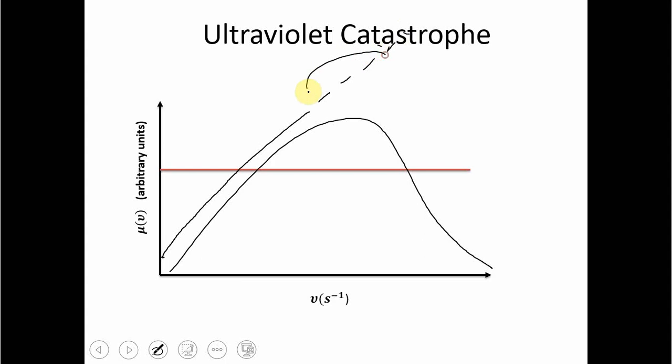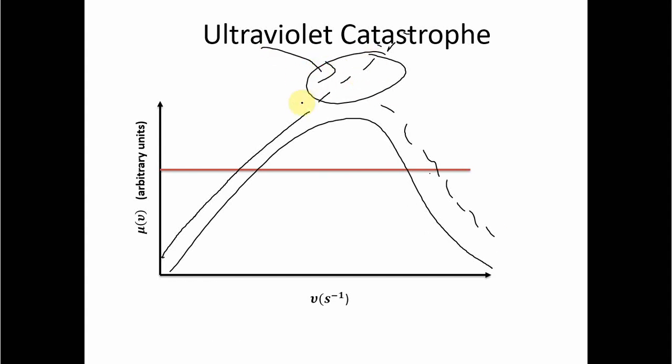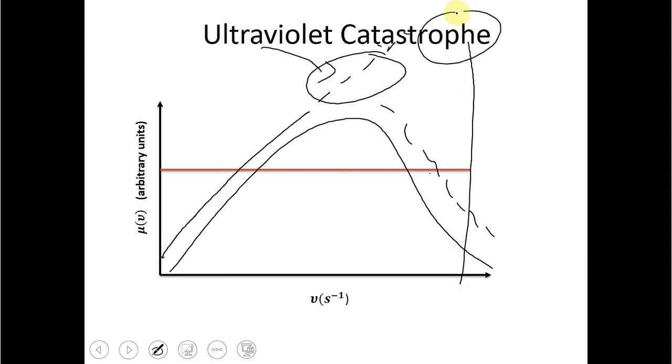So here there are two problems. Problem number one, which is the obvious one, is that it does not match the experimental line, which should have come down like this. The second, a serious problem, is what we call the ultraviolet catastrophe, because here the energy increases with the frequency and goes to infinity, which means that for higher frequencies in this range we will have infinite energy.